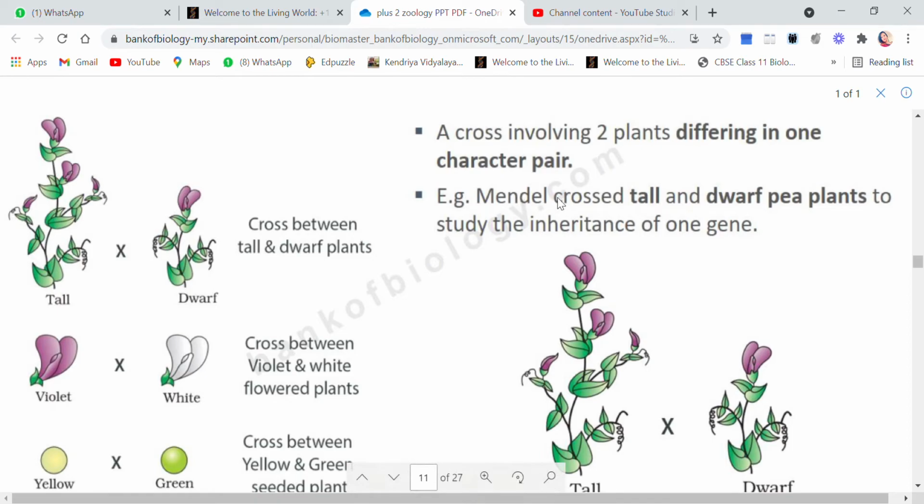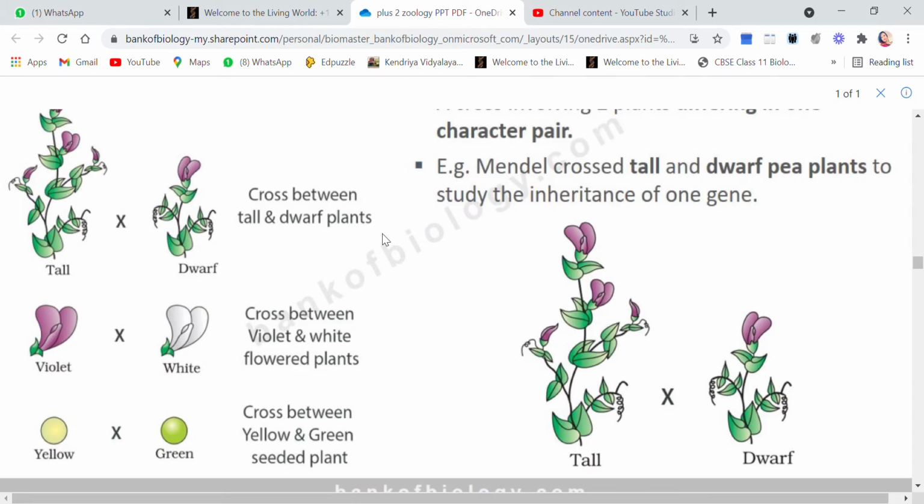So Mendel crossed tall and dwarf pea plants to study the inheritance of one gene. Now what he did was cross between a tall and a dwarf parent. This is the tall parent, this is the dwarf parent, and they were crossed. And after the cross, we will be getting the first generation, that is the F1 generation.